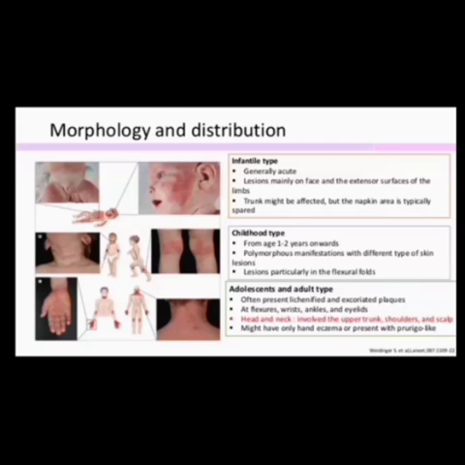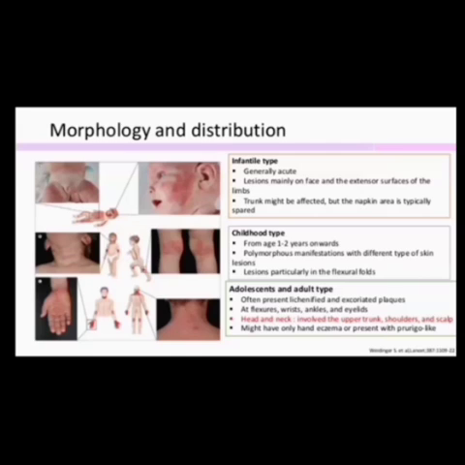There will be different shapes, different lesions. Polymorphous, multiple forms will be there for the lesions. Sometimes annular, sometimes circular, sometimes concentric or ring shape. And different types of lesions: vesicles, papules, then crust, scales. So, polymorphous manifestation with different types of skin lesions.